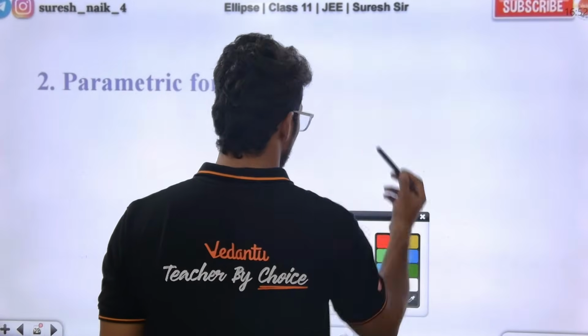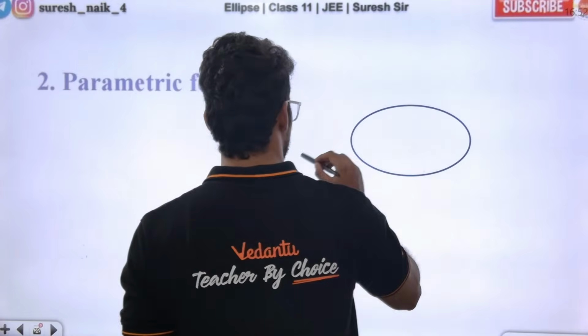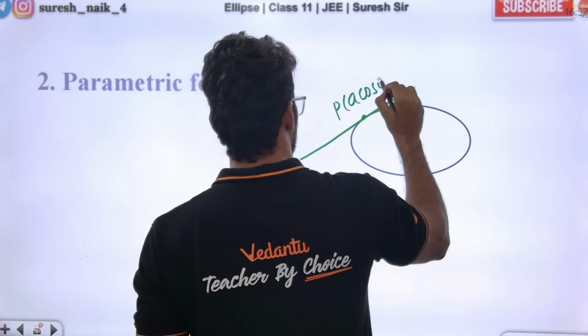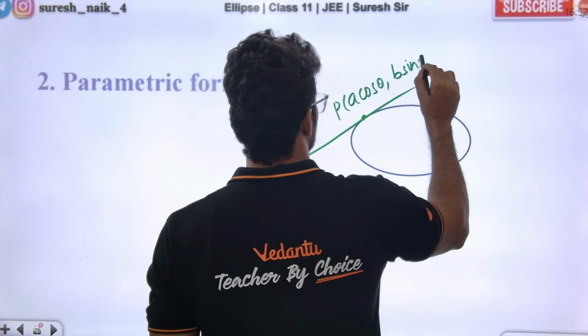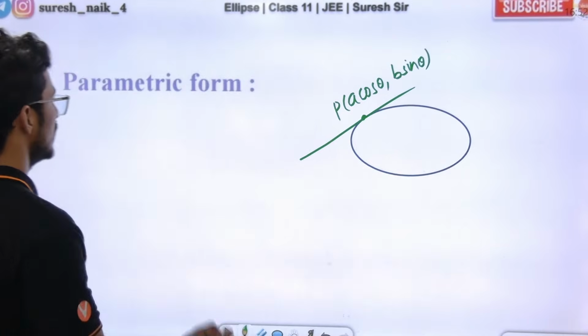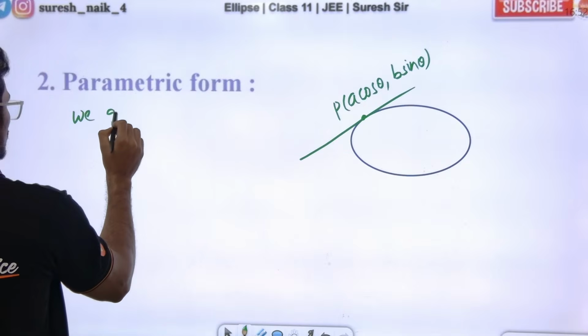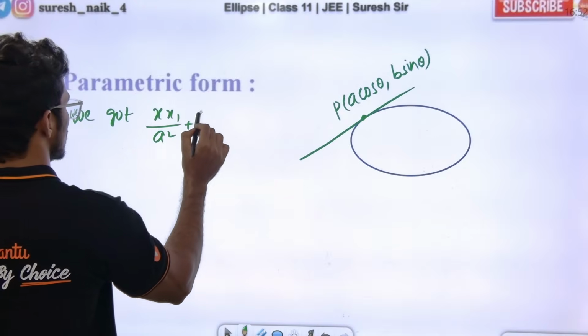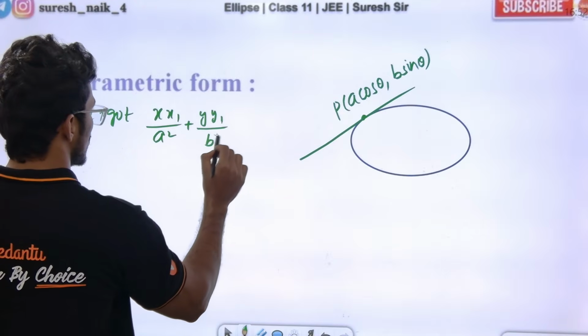Parametric form also has the same logic, but I'll be using the point as a cos theta comma b sin theta. So we get the tangent equation as xx1 by a square plus yy1 by b square is equal to 1.